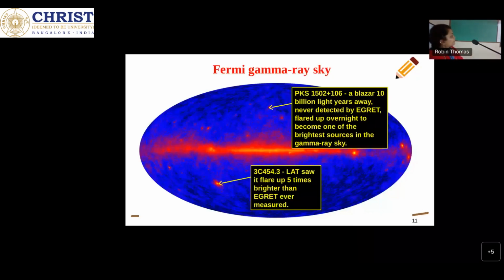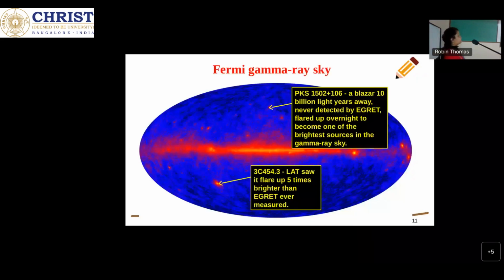Now blazars are further divided into two classes. The first one is flat spectrum radio quasars, FSRQs. The second is BL Lac objects. The difference between FSRQs and BL Lacs is that in the optical spectra of FSRQs we get emission lines where the equivalent width of the emission line is more than 5 angstrom.